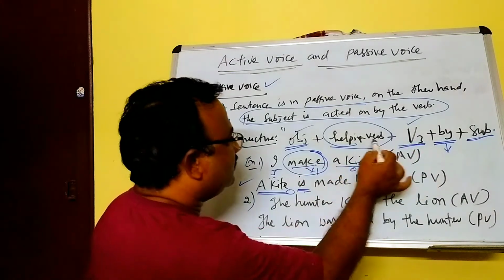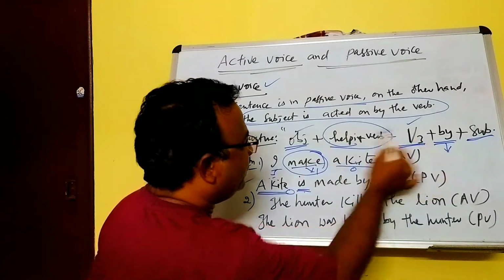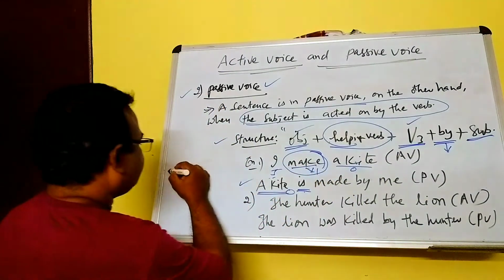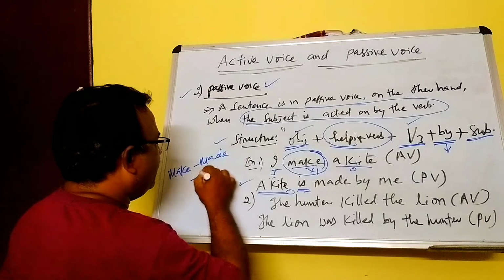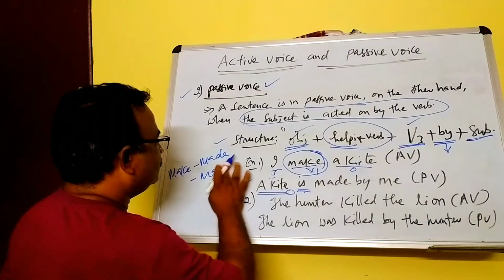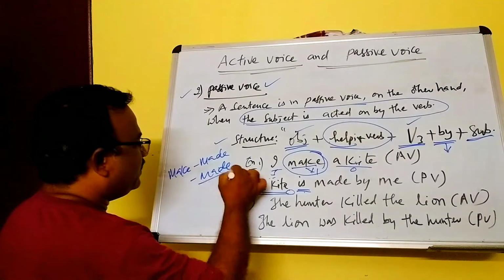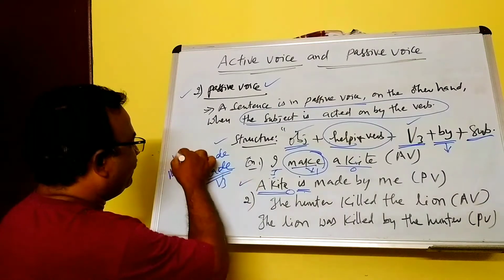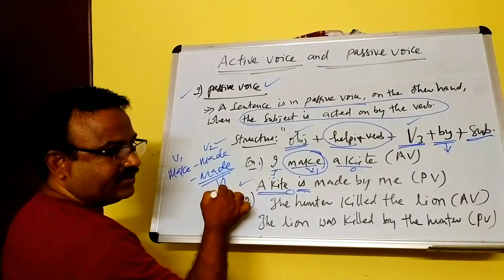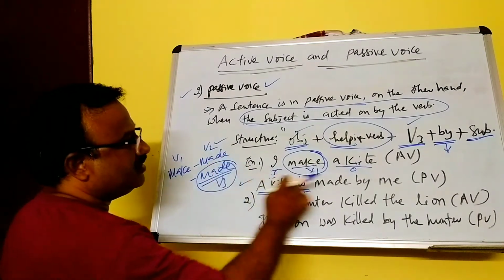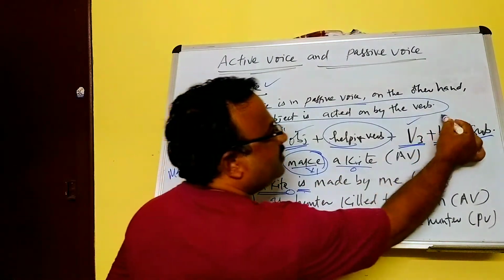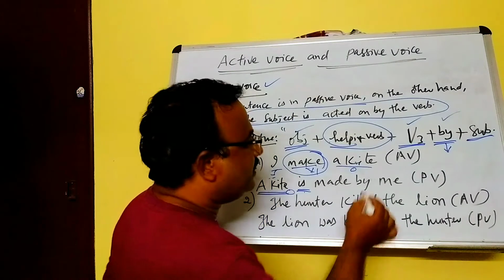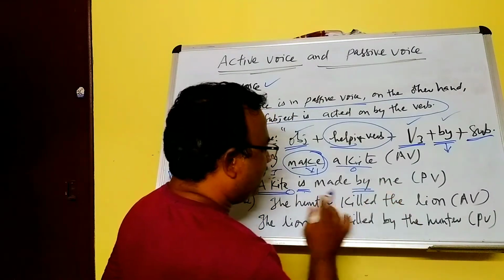Then the verb in the V3 structure. Make, made, made: V1, V2, V3. So, a kite is made, and then you must use the preposition by.